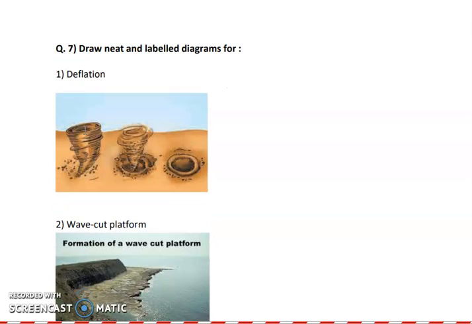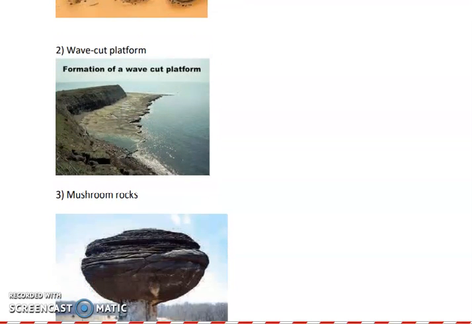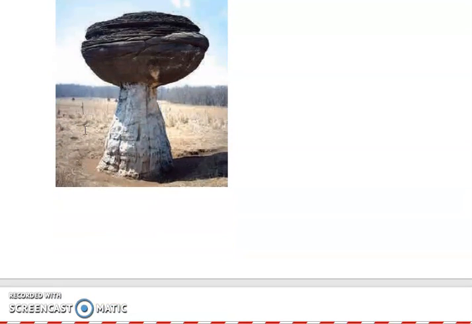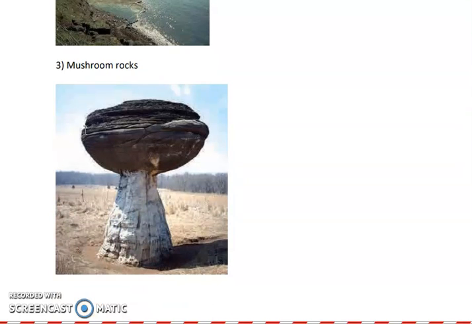Next question is question number 7. Draw a neat and labelled diagram. First is deflation. You have to draw a diagram of deflation. Then you have to draw a diagram of a wave cut platform. Then you have to draw a diagram of a mushroom rock. So this is all about the exercise of lesson number 3.